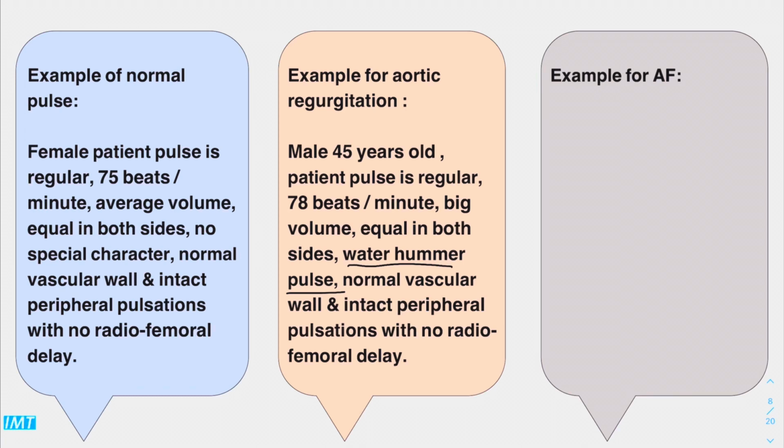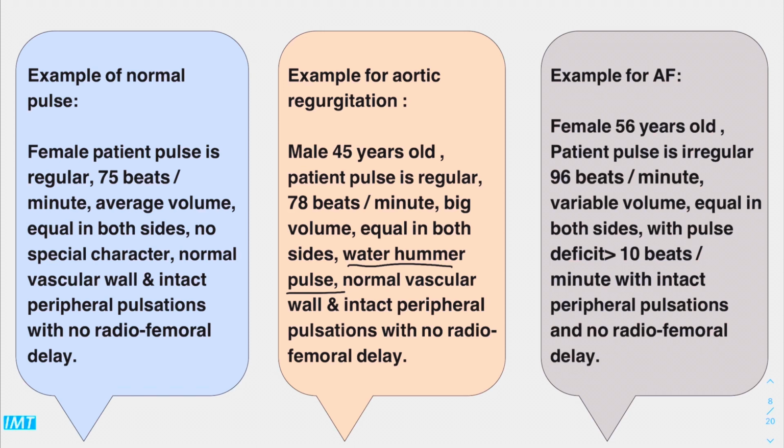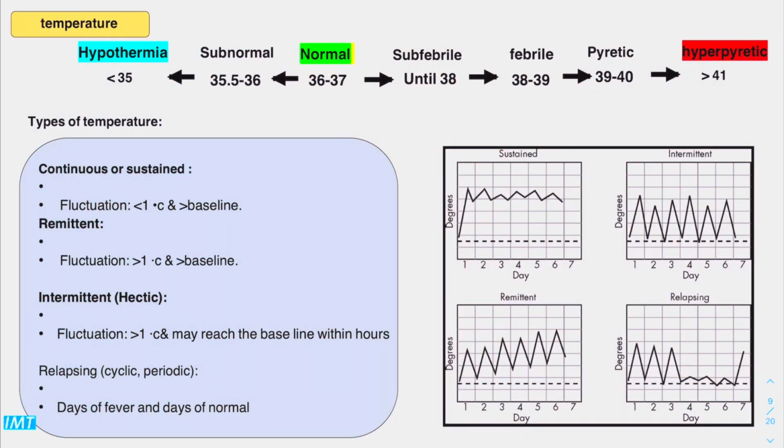Next example is for a patient with atrial fibrillation, female, 56-year-old, patient pulse is irregular, okay? 96 beats per minute, which is normal but a little bit high. Variable volume, equal on both sides, with pulse deficit of 10 beats per minute, with intact peripheral pulsation and no radiofemoral delay.